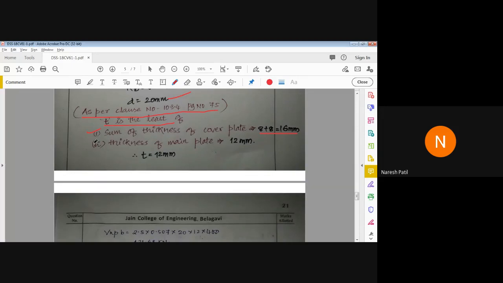Or second case, thickness of main plate. Out of these two, whichever is minimum, you have to consider. Listen carefully here, because we have a double cover butt joint. In case of double cover butt joint, we have to do the summation of cover plates. We have two cover plates each of 8 mm thickness, so the first thickness is 16 mm and the thickness of main plate is 12 mm. We consider the minimum of these two, so T is equal to 12 mm.